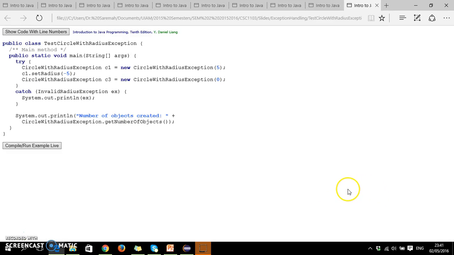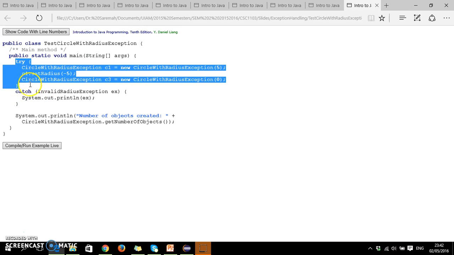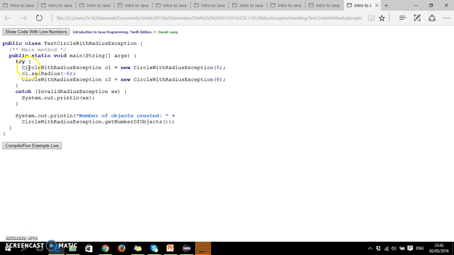Under the TestCircleWithRadiusException class, this is the main class, the main class that you will execute. And you have the try and catch statement. In the try block, what happens is that you are trying to create an object called CircleWithRadiusException, let's call it C1, and then you call the setRadius method, but passing a negative value.